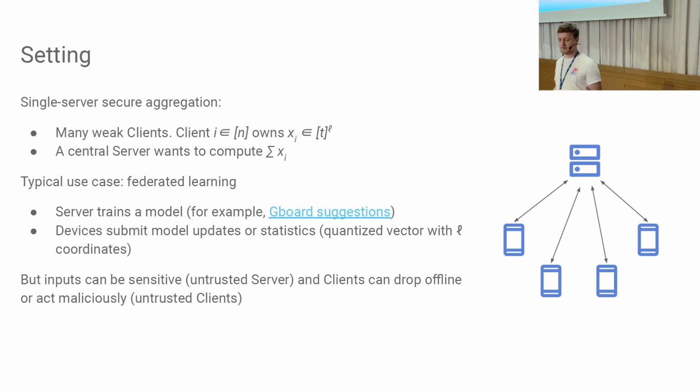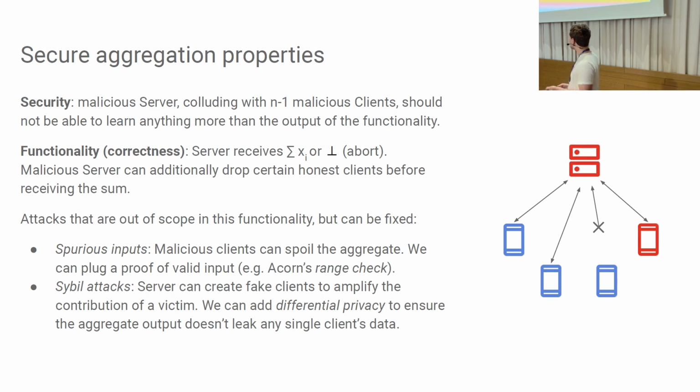So not in the two-server setting, but just a single server. In particular, where we have malicious security and we have many client devices. The security property that we're aiming for here is that the server may collude with any number of clients. In practice, for parts of the protocol, we will have some honesty assumption about parts of the clients, but in general, for the inputs, we assume that the server may know the inputs of the majority of the clients. And functionality-wise, we want to receive either the correct output or we want to abort. So there's no changing the outputs.